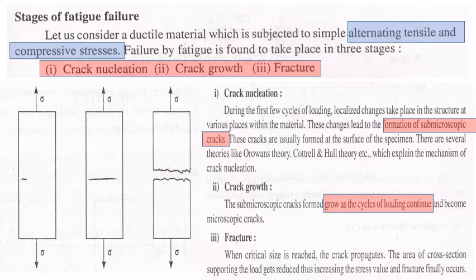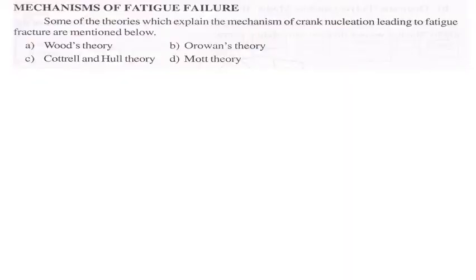Even in brittle materials, we said intergranular failure normally takes place, where the crack propagates through the grain boundary. Like that, even here in fatigue, the crack will propagate and lead to failure.